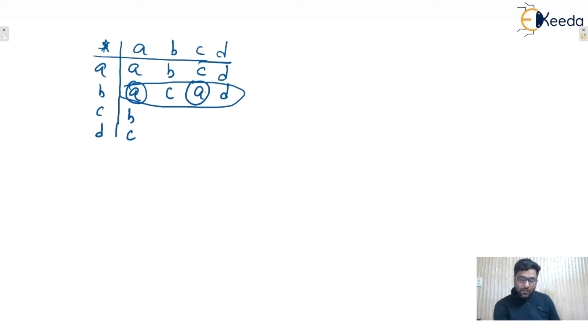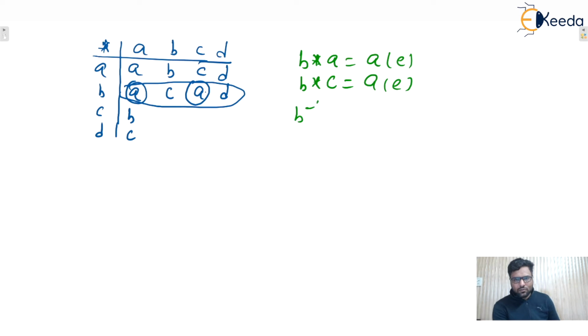So we can say that if repetition is there inside any row or any column, then we cannot say that the inverse property will be satisfied. Yes or no? Why? Because let's say B star A will be A only, as well as B star C will be A only. That is the identity element. So here the inverse of B is A as well as C. But the inverse property says that the inverse of any element must be unique, that means only one.